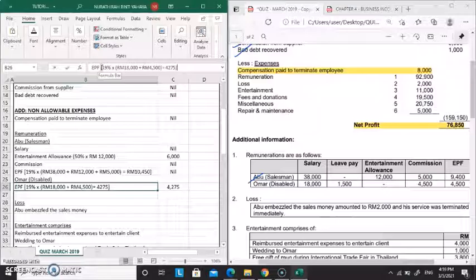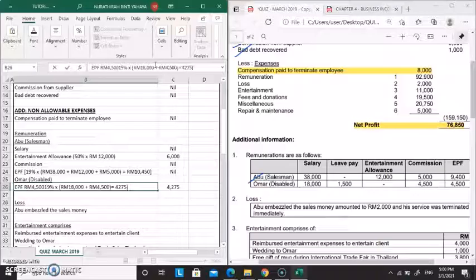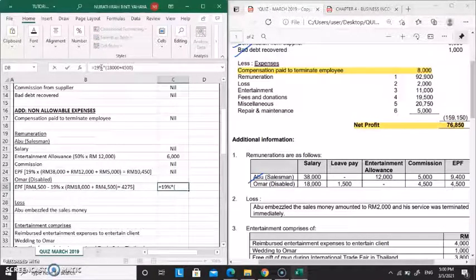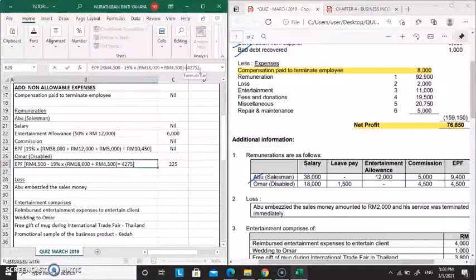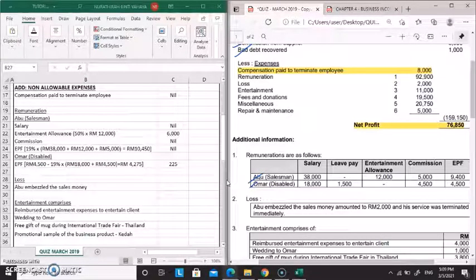So we are going to find the difference and we are going to add back. 4,500 minus this 4,275. So the amount different is 235. We are going to add back. Let's proceed. So number 1 is done.